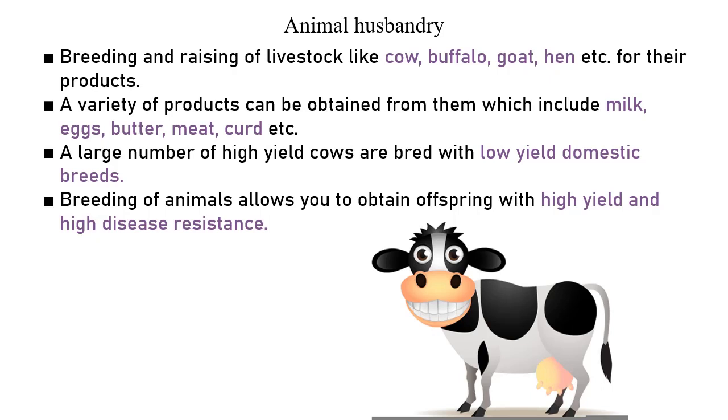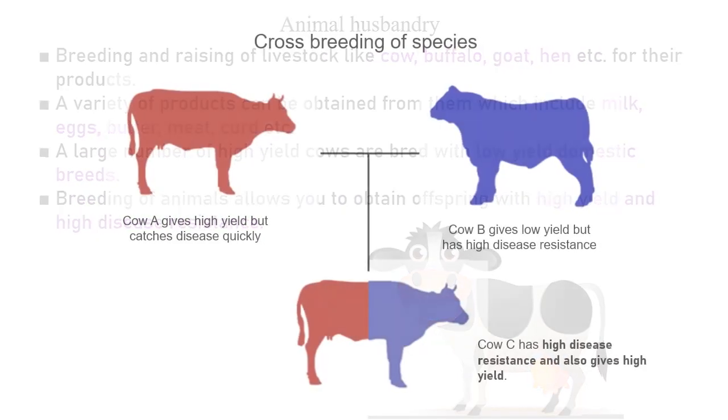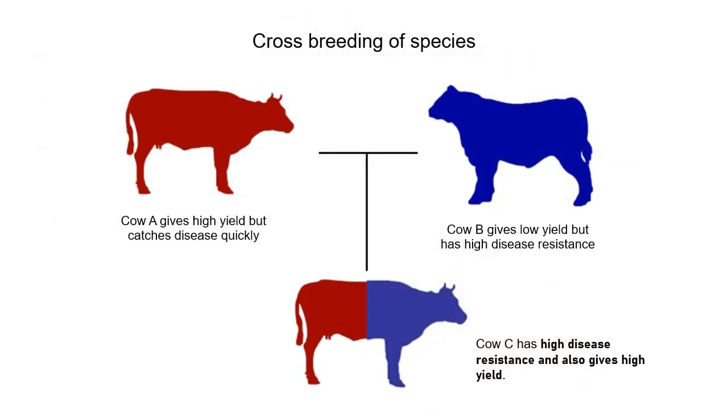All of these particular varieties or species of animals have different traits. So if we have the capability of selecting the trait we want, we do that through the use of science. So by breeding your selected breeds, you get a better offspring which has a high yield and a high disease resistance. So I'll be explaining this cross breeding or the breeding of species through this diagram. As you can see, you have one breed in the red color and the other breed in the blue color. So the breed A or the cow A produces a good milk quantity, मतलब दूध बहुत देती है, but बहुत जल्दी बीमार हो जाती है.